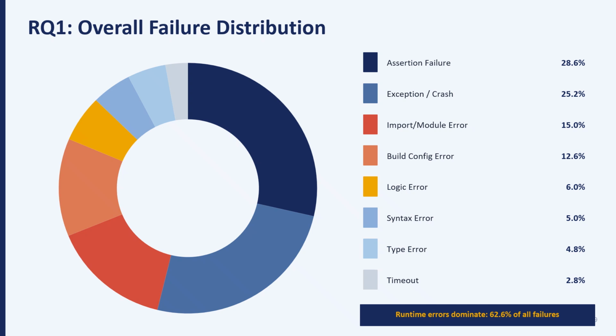Moving on to our findings, starting with RQ1, which was what are the most common failures. Well, the data clearly shows that the runtime errors are more frequent, with over 62% of all failures. The most common defect, however, was assertion failures, followed by runtime crashes and import errors. Well, this tells us that modern AI agents are actually quite good at writing tests that are syntactically correct, but they're struggling with understanding the logic of the code they are actually testing.